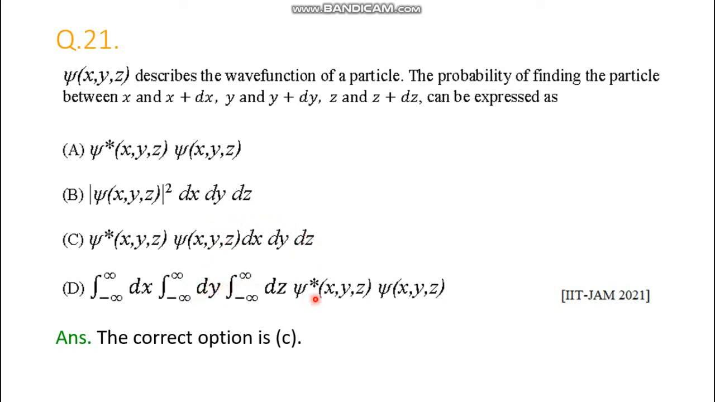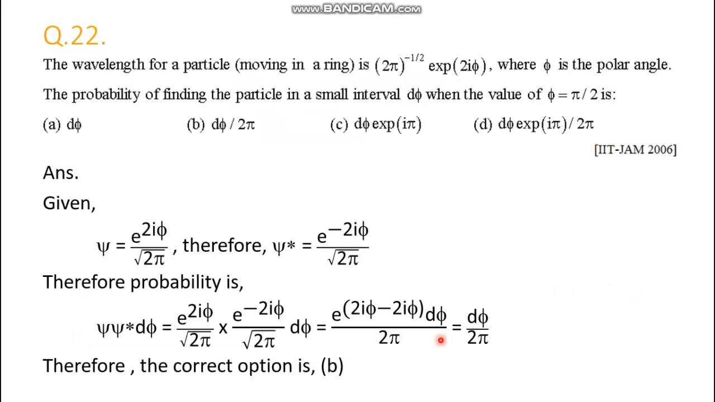The other option is definitely not correct. In the case of a single electron, that value is definitely 1, so that is actually the integration term. So the correct option is this one, the probability function. Then you have to integrate this. If it's a single electron, then it will produce the result 1. So the correct option is C.